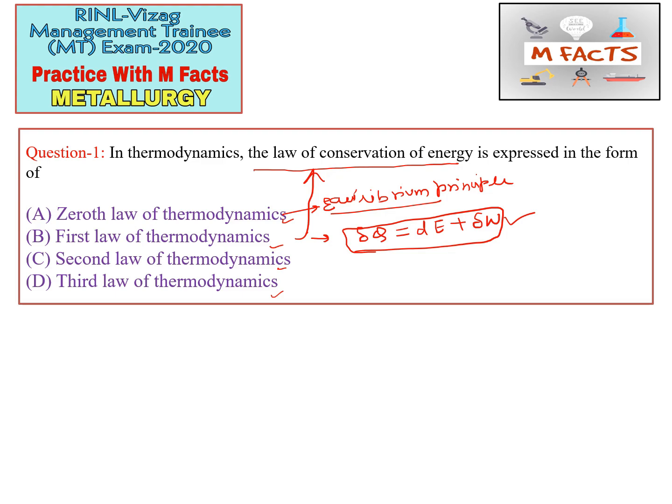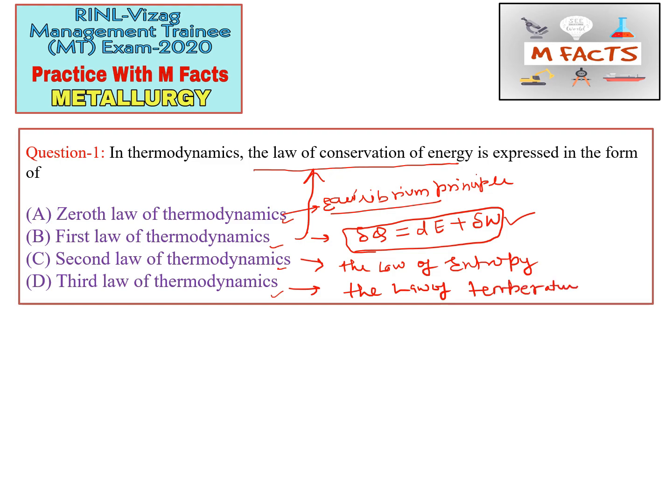Okay, so the second law of thermodynamics is also known as the law of entropy, and the third law of thermodynamics is known as the law of temperature.